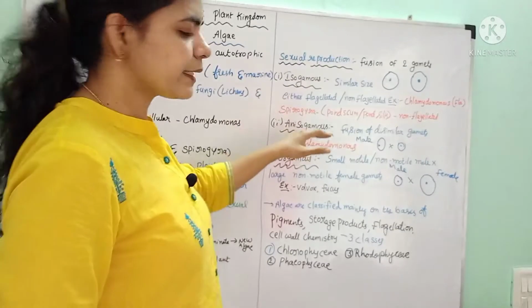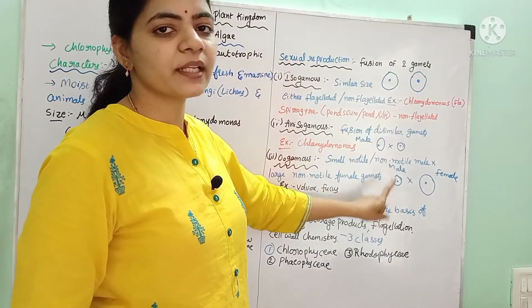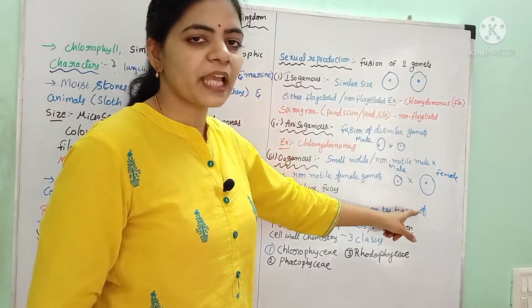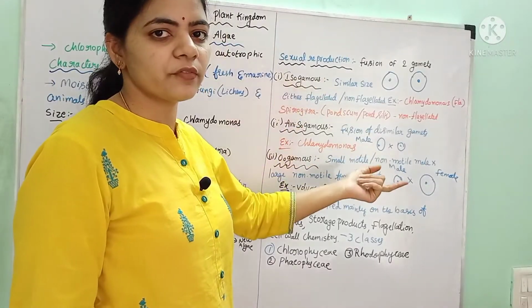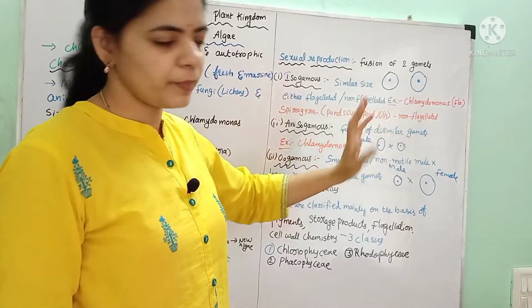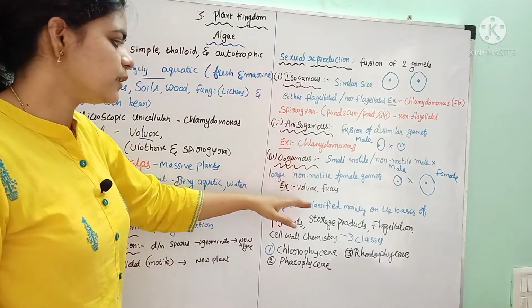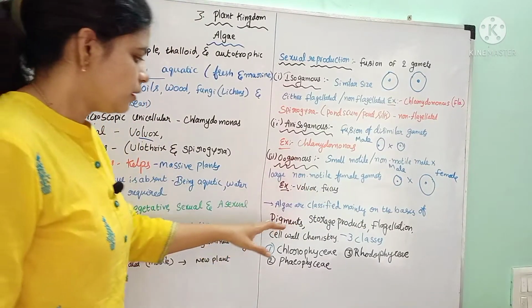Here, don't get confused between anisogamous and oogamous. In oogamous, strictly the male gamete is small and the female gamete is large. In anisogamous, sometimes the male may be smaller or bigger, and the female may be smaller or bigger. Examples for oogamous are Volvox and Fucus.